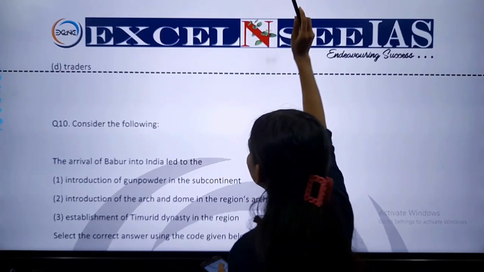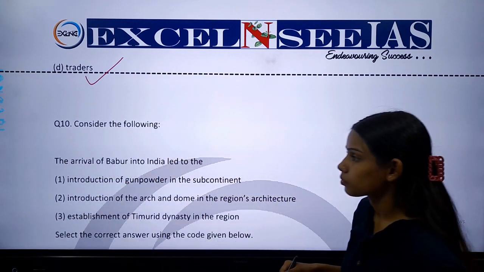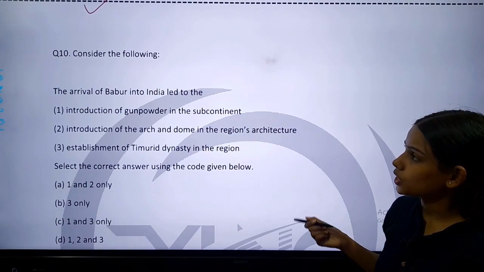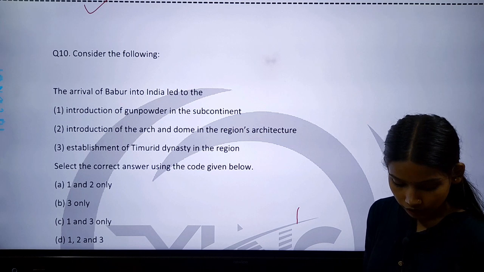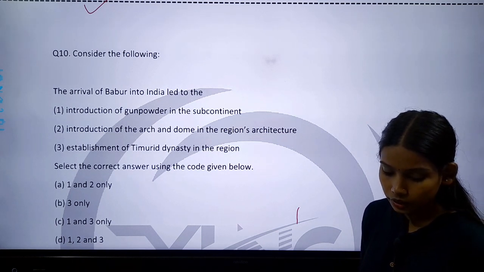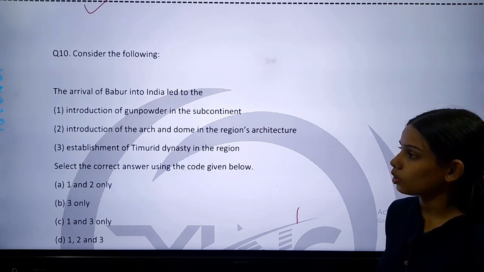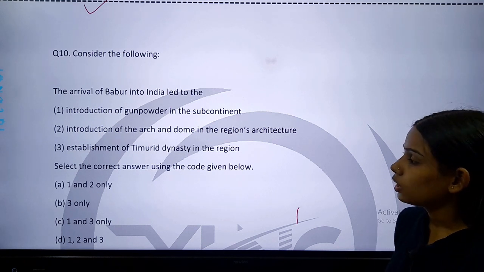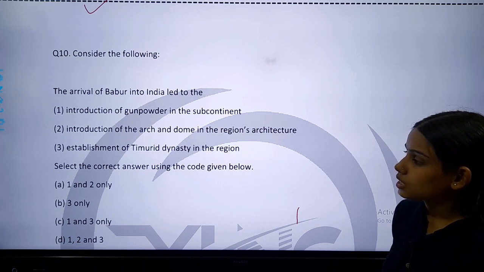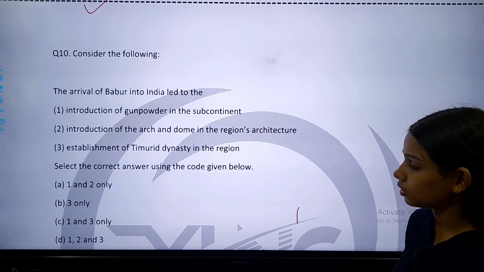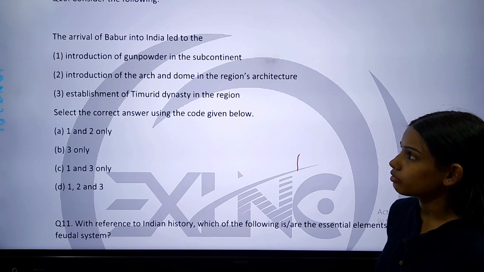Now come to the next question. So here traders is written, so option number 4 is correct. Now come to our next question, question number 10. The arrival of Babur into India led to: number 1, introduction of gunpowder in the subcontinent; number 2, introduction of the arch and dome in the region's architecture; number 3, establishment of Timurid dynasty in the region. Select the correct code using the code given below.